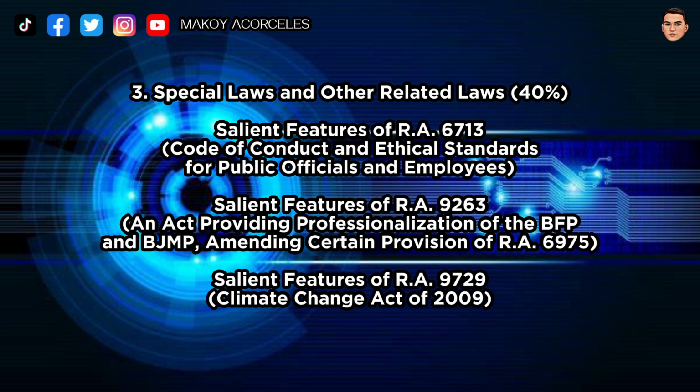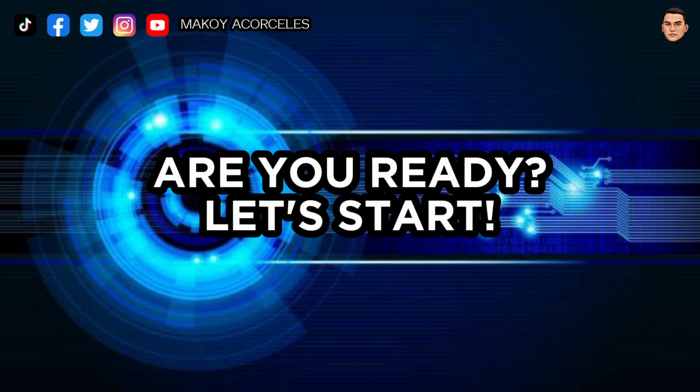Salient features of RA 6713, Code of Conduct and Ethical Standards for Public Officials and Employees. Salient features of RA 9263, an act providing for the professionalization of the BFP and BJMP, amending certain provisions of RA 6975. Salient features of RA 9729, Climate Change Act of 2009. Are you ready? Let's start!